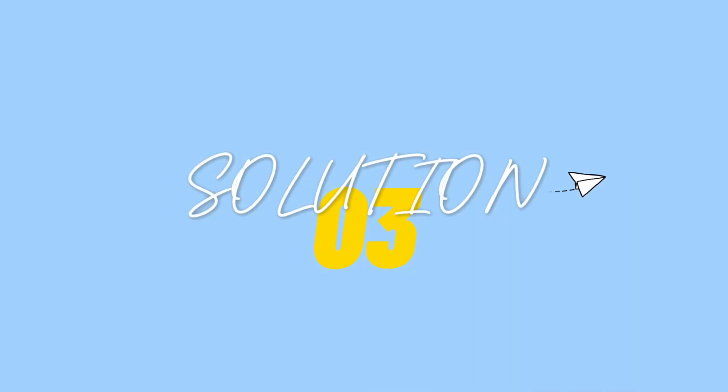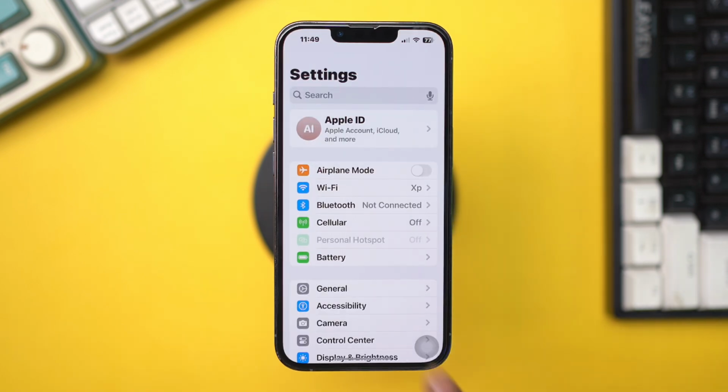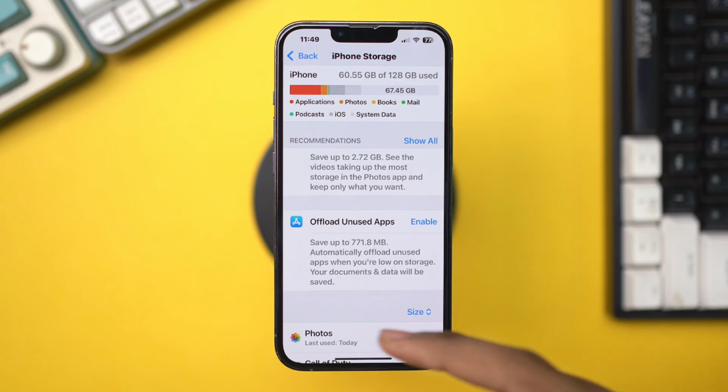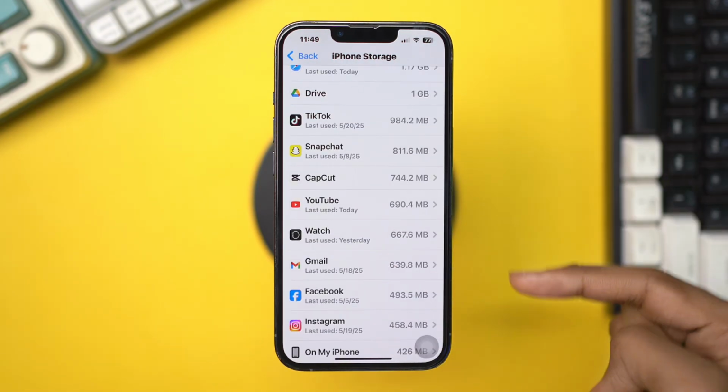Solution 3. Offload apps that are not giving you sound, like YouTube or Apple Music. Open Settings, tap General, tap iPhone Storage. Find out the apps that are causing issues, like Apple Music or Spotify or YouTube.